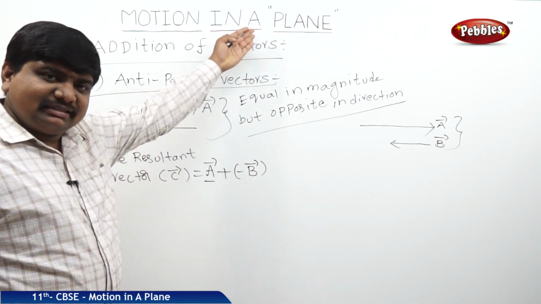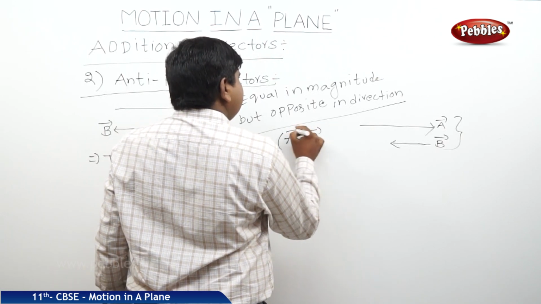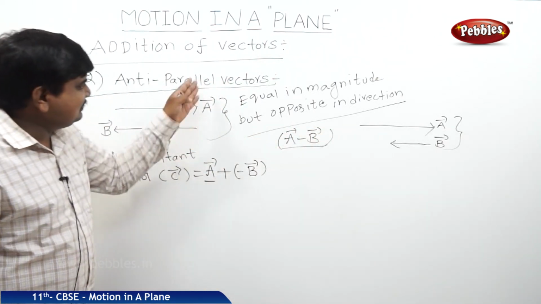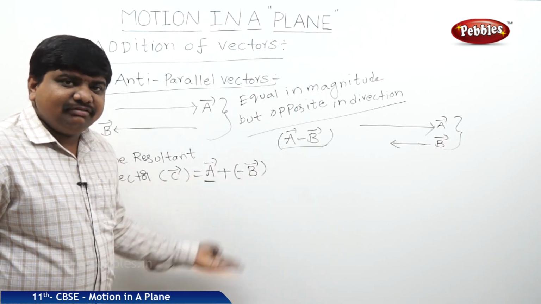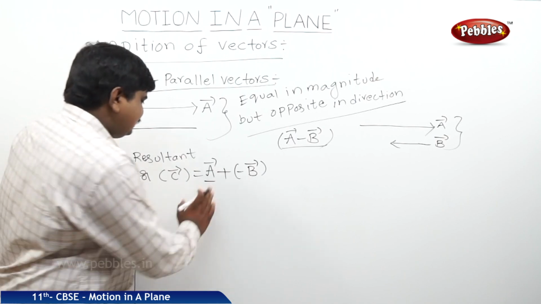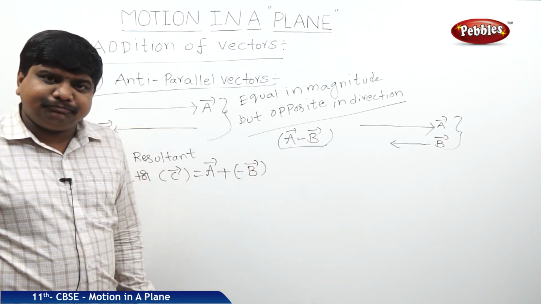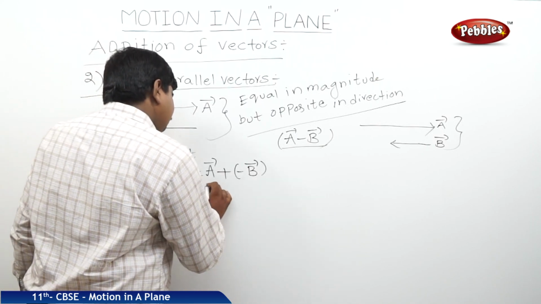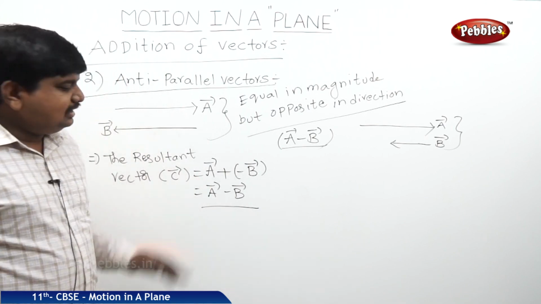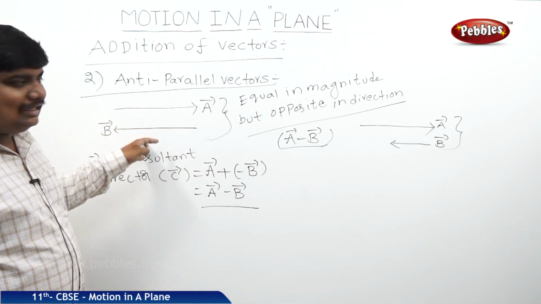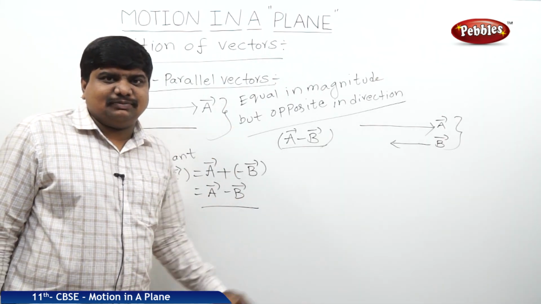In general mathematics or algebra, we write A bar minus B bar. Here it is not like that because it is addition. We know that subtraction is the additive inverse, but in case of vectors, we should write A bar plus of minus B bar. So generally it will come as A bar minus B bar. This is the way for the addition of two anti-parallel vectors.